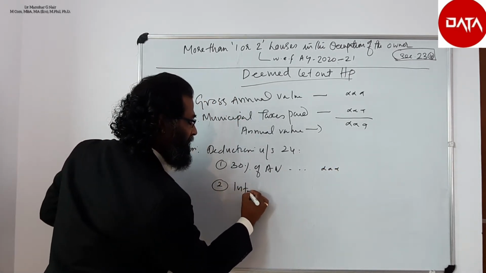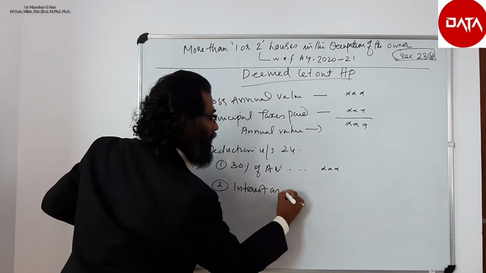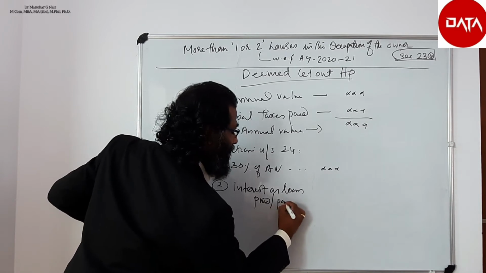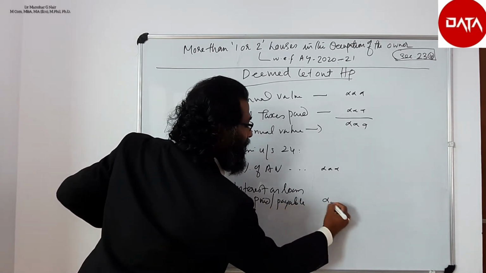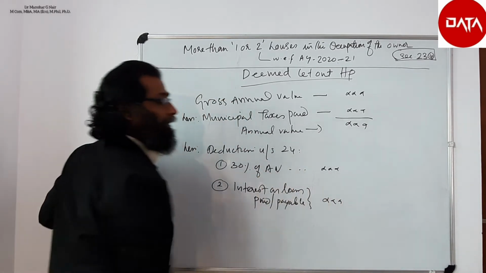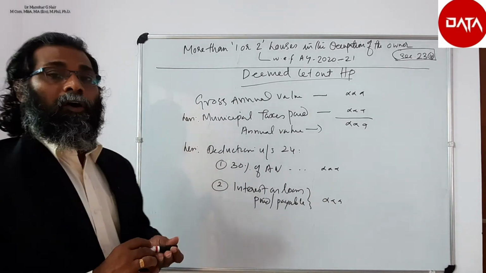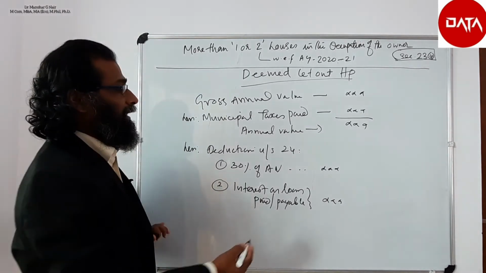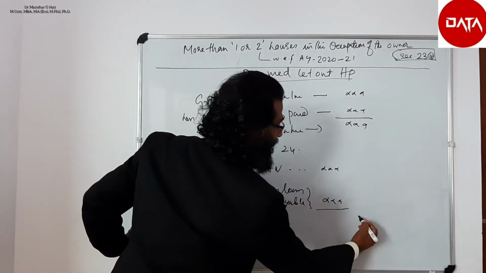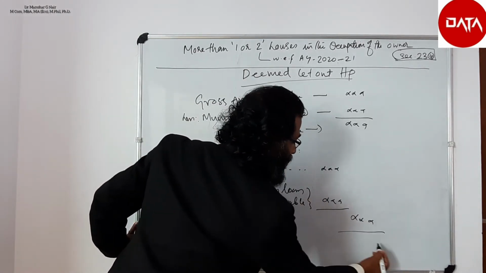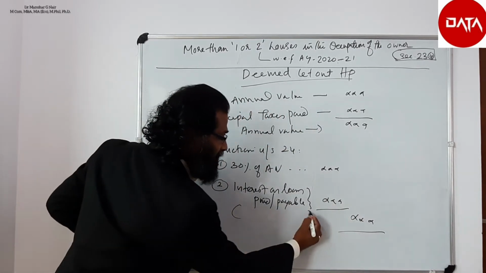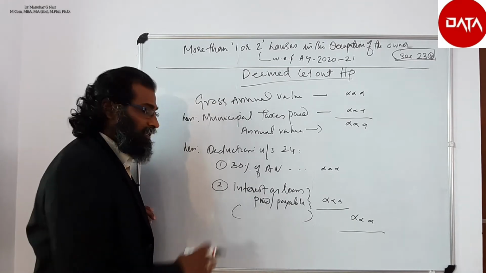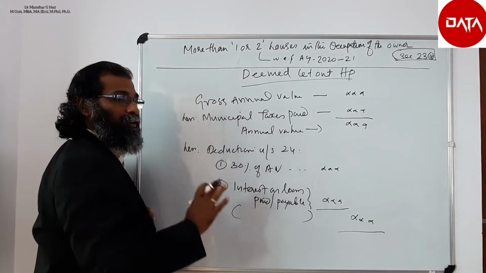Secondly, interest on loan paid or payable in connection with the loan taken for the construction or purchase or renovation or repair of the building can be deducted. So these two can be deducted, and one important point is there is no limit of 30,000 or 2 lakh rupees if it is a deemed let out house property.